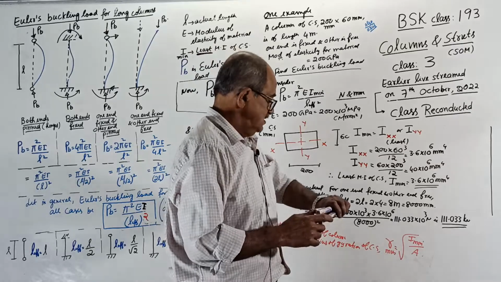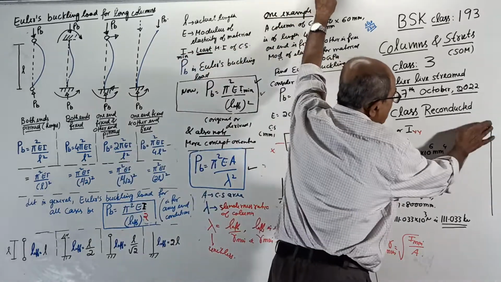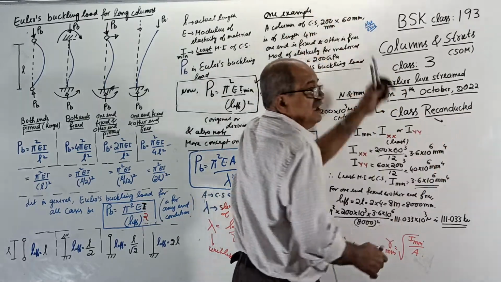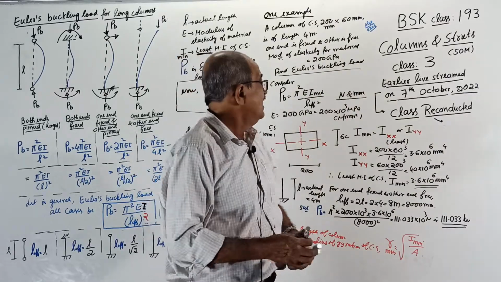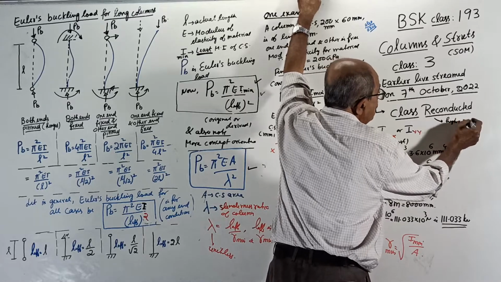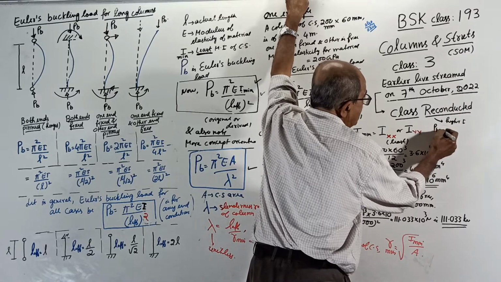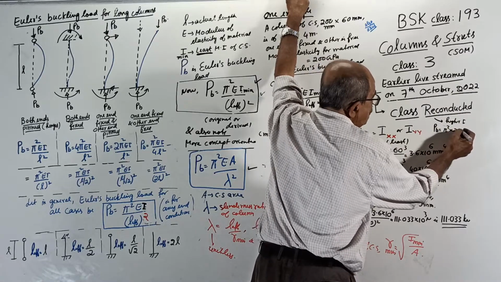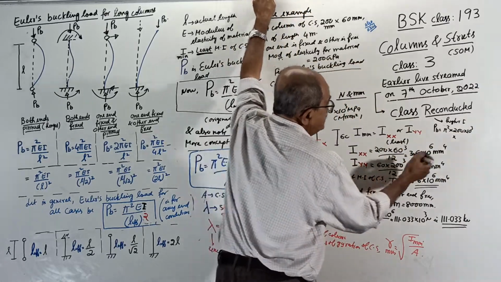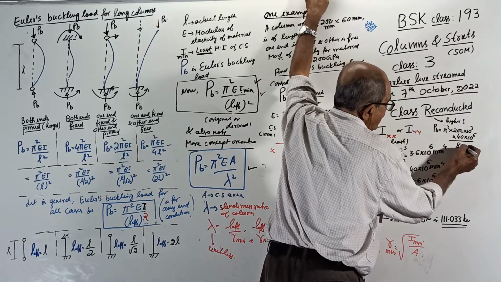Okay, now just for information, I want to tell something here. Instead of using least I, suppose by chance you consider higher I. Then what happens? Then, just for information, your buckling load will come pi square into 210 to the power 3 into higher I, 40 10 to the power 6, divided by 8000 square.